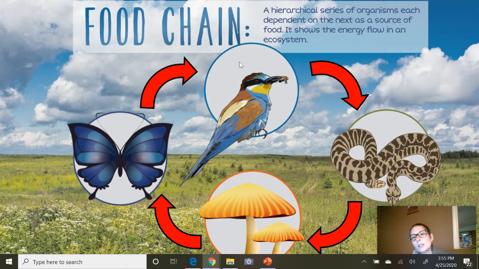Okay, so if this bird were to be eliminated, this snake would no longer have anything to eat in this food chain, and that would be detrimental. Okay, because those snakes rely on those birds. And as much as we don't like snakes, we can't throw the ecosystems out of balance, because the moment that you do that, an animal that relies on the snake will be thrown out of balance. Okay. So whether we like or dislike animals does not play a factor into this. You have to be very careful when interacting within these ecosystems.